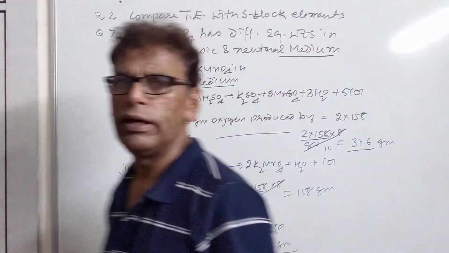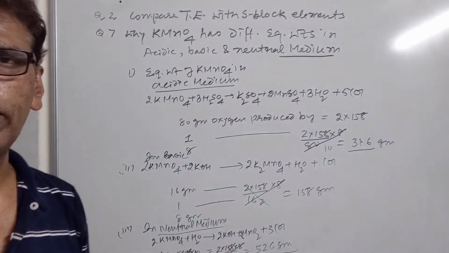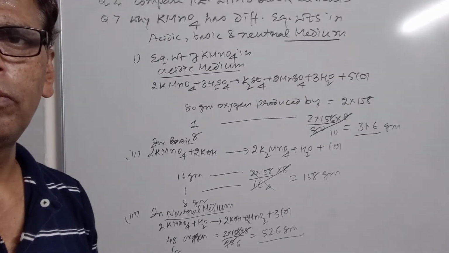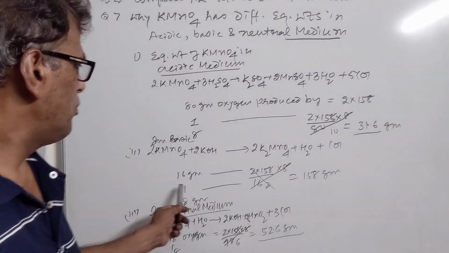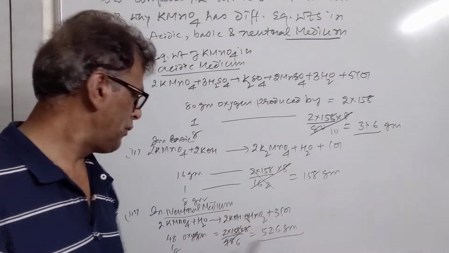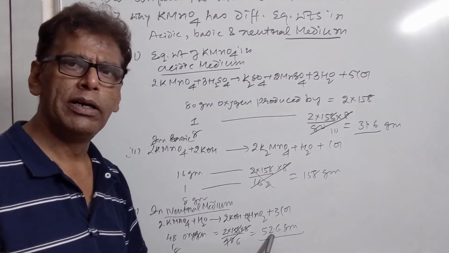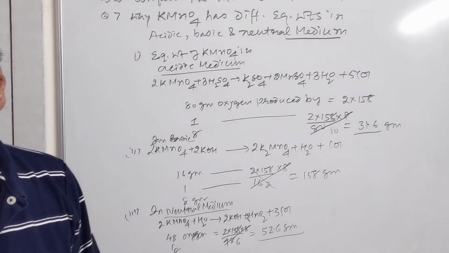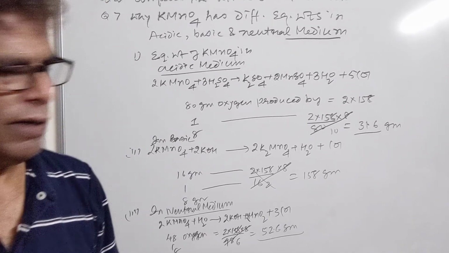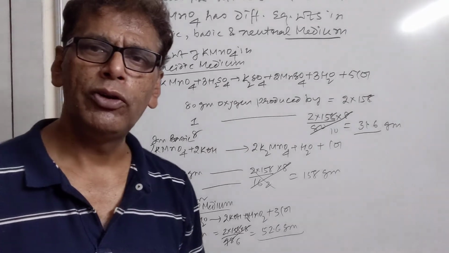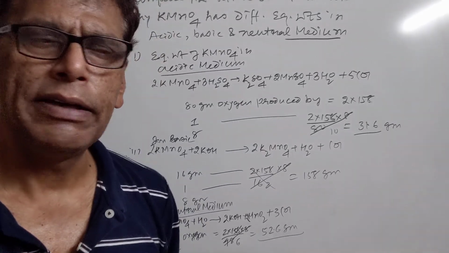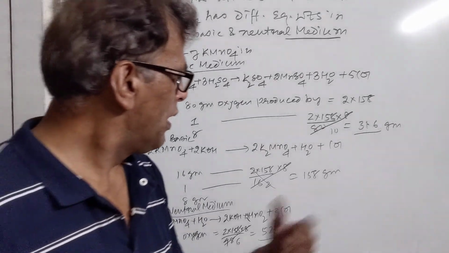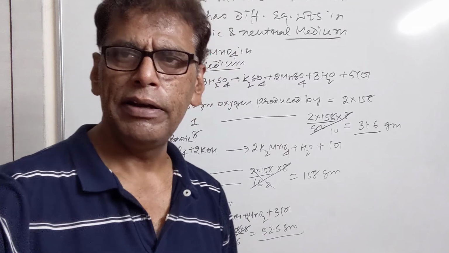So we have calculated the equivalent weight of KMnO4: in acidic medium it is 31.6, in the basic medium it comes out to be 158, and in the neutral medium it comes out to be 52.6 grams. So these are the equivalent weights of KMnO4 in different media, acidic, basic or neutral. In the next lecture we will be taking inner transition elements.